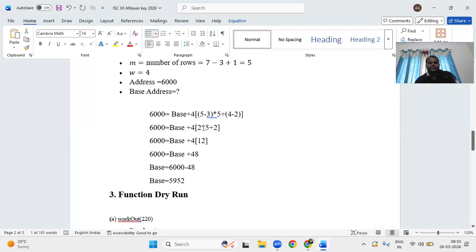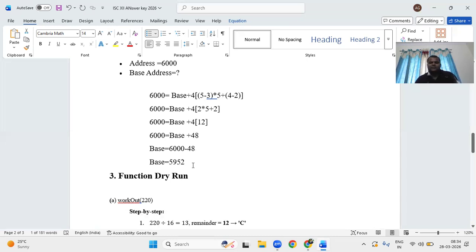Which operator do you do first here? Star is there. Star means 2 into 5 is 10. 10 plus 2 is 12. Directly, right. Next 12 into 4 is 48. That is the base address offset. To find the base address, base address is equal to 6000 minus 45 you will get the answer. 6048, you will get 5952. This is the answer for base address. If you take the base address as 6000, the answer will come wrong.